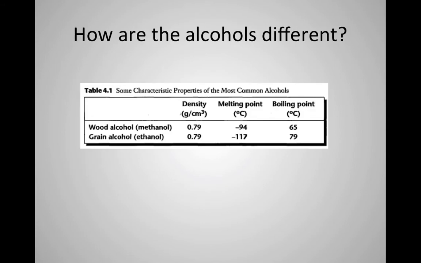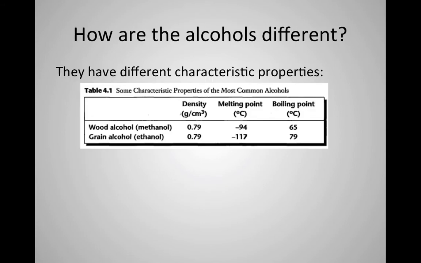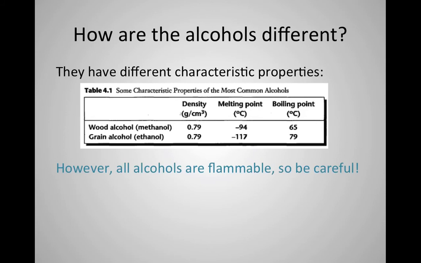So what makes them different? They have different characteristic properties. You'll notice the density is the same, but they have different melting points and boiling points, and so they're useful for different things. But all alcohols are flammable, so we need to be very careful when we're using them. Remember that during the lab when we were boiling a liquid, one of the liquids we boiled was in the alcohol family, and so we had to be really careful not to let the vapors escape because we didn't want to have fireballs everywhere.